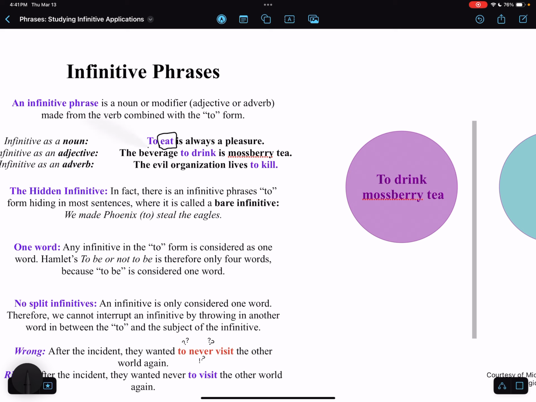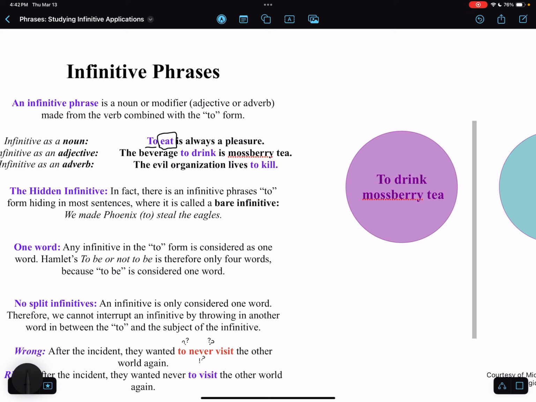The to is the key here. The entire infinitive is a noun form, so you would treat that as a noun. In the sentence, to eat is always a pleasure, the infinitive is the subject.